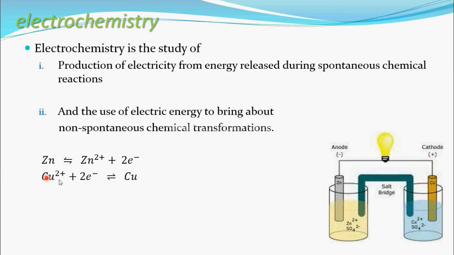These 2 electrons will be captured by this copper electrode. See, Cu2+ plus 2 electrons gives Cu. This copper electrode will capture those 2 electrons. So electrons are moving through the external circuit. When electrons move, electricity is produced, so the bulb will glow. That's the meaning. This is a chemical reaction. From this chemical reaction, electrons are moving, electricity is producing, the bulb is glowing. That's what we are going to study in this electrochemistry. See a video, you will understand how electrons move.